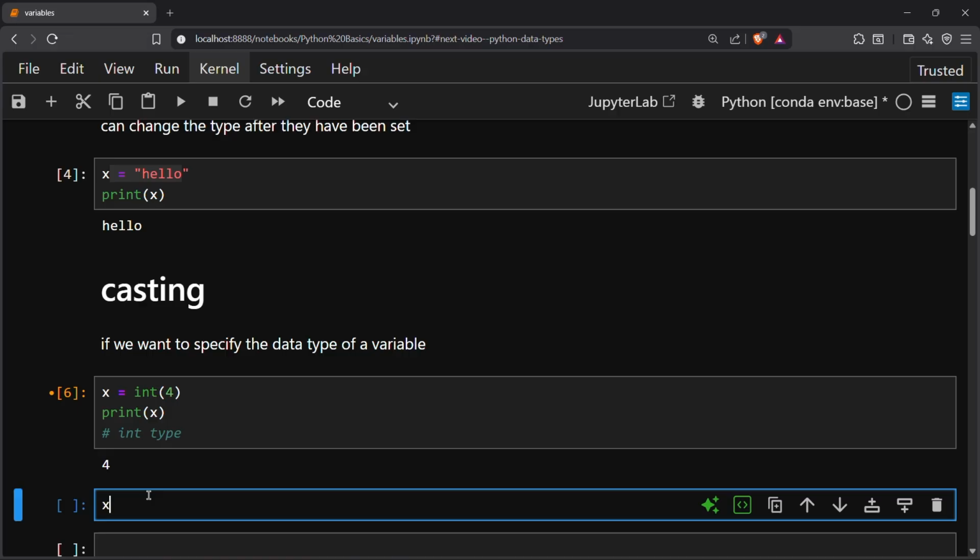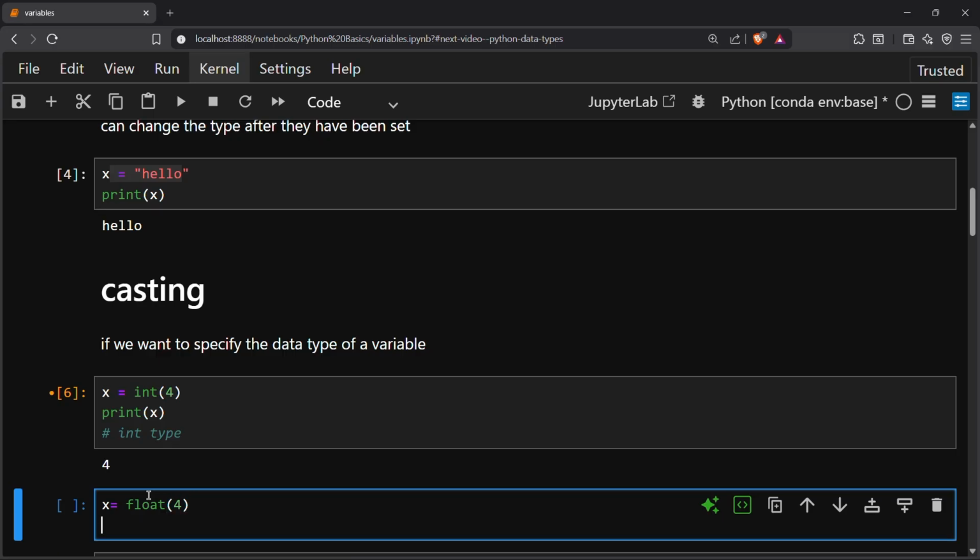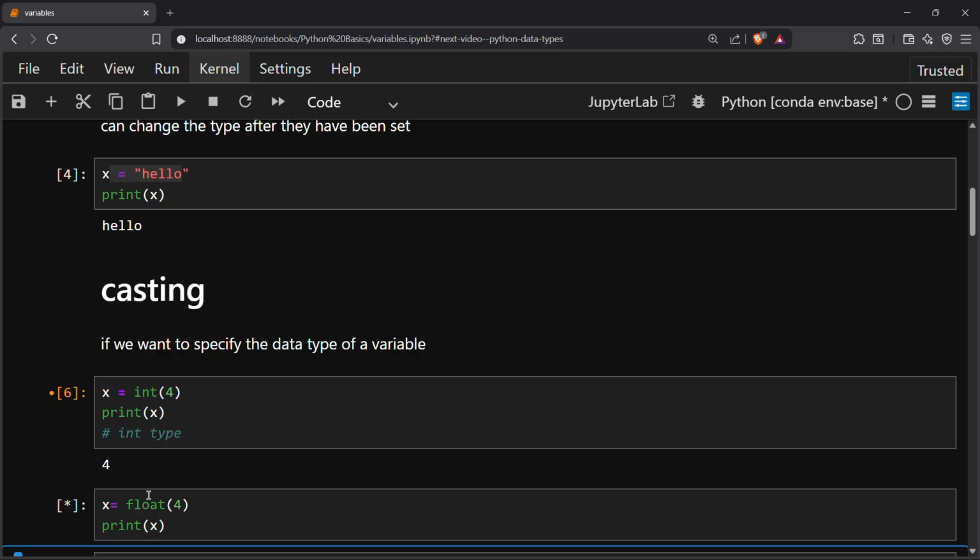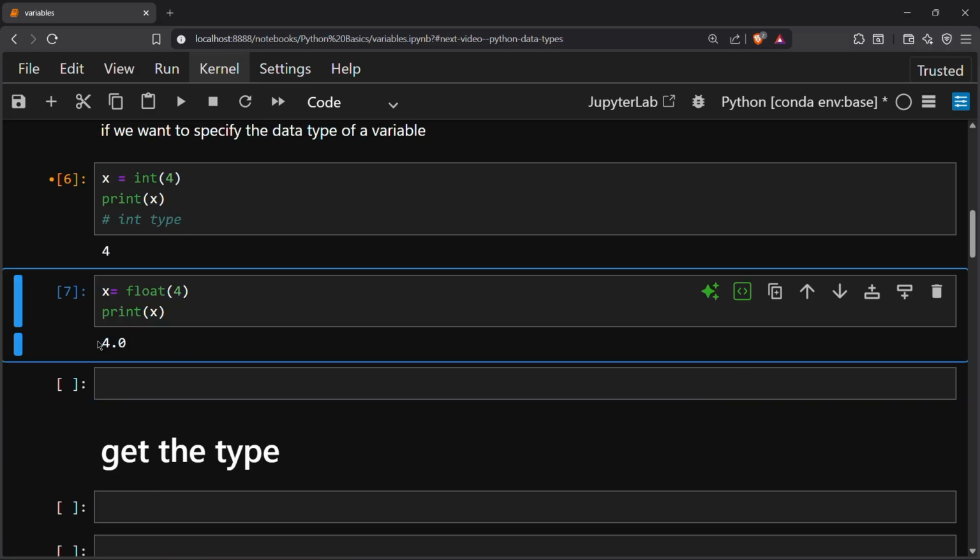Same here, if I am doing x equal to float of 4, the output will be 4.0, which gives the float value, you can see.